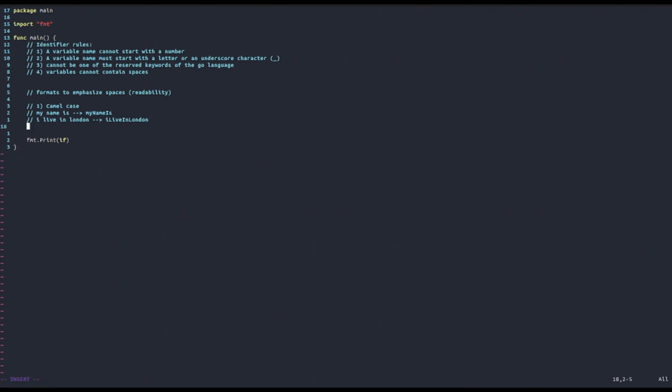Another very important naming convention is also snake case, which basically just eliminates spaces. For example, in the last case, I live in London, by adding an underscore character in between. So this would become I live in London. As an exercise, you can try to transform these phrases into camel and snake case.